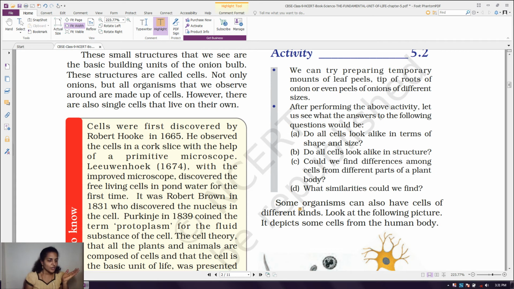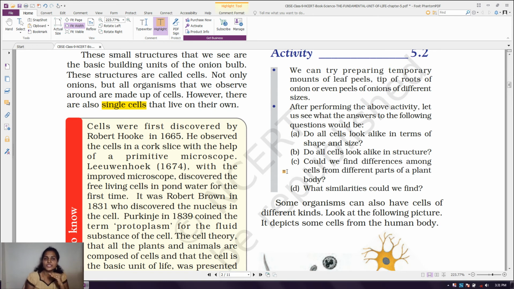For example, amoeba is the best example of a unicellular organism. Next is multicellular. Multi means more, many. If an organism is made up of many cells, it comes under multicellular. We can say the human being is a good example of a multicellular organism.